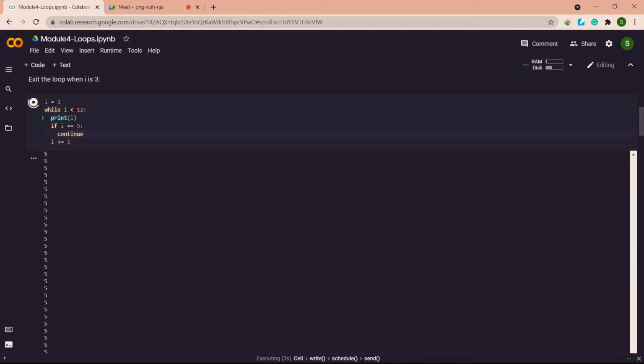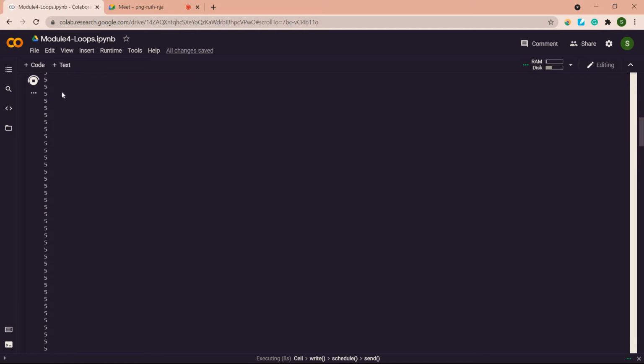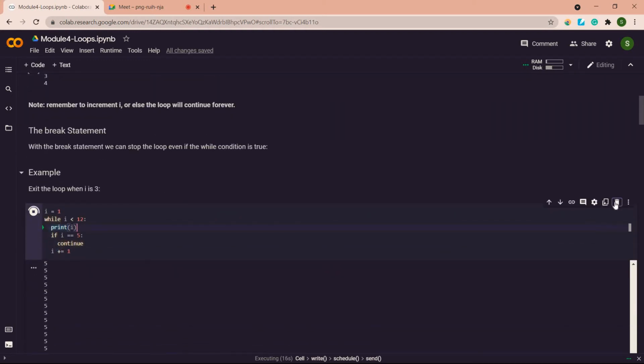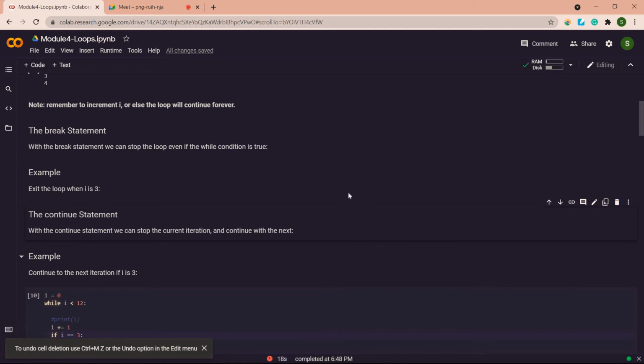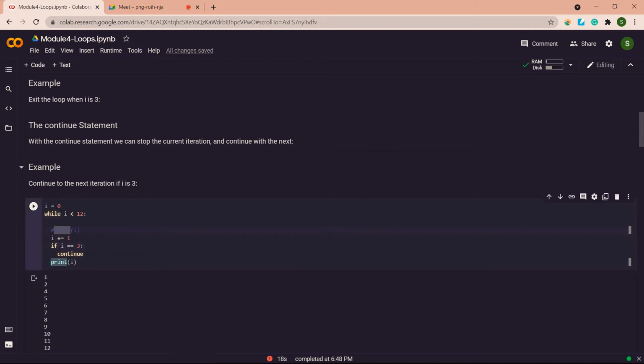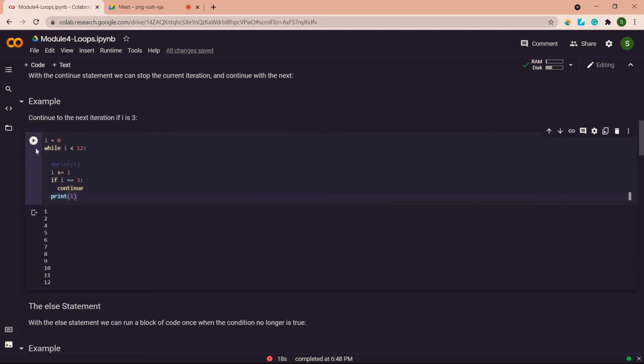Oh, sorry, I should not give print here, I have to give it below. So this is how it falls into an infinite loop. It keeps on running. So I am deleting this. Okay, so in the earlier code, I have given the print statement here. That is, I value will be printed, but I should not give it there. If I give it there, it will be in an infinite loop. So if we give I after continue, it will be our desired code.